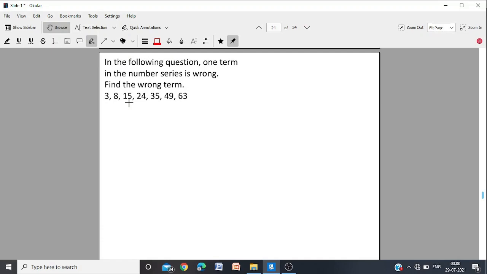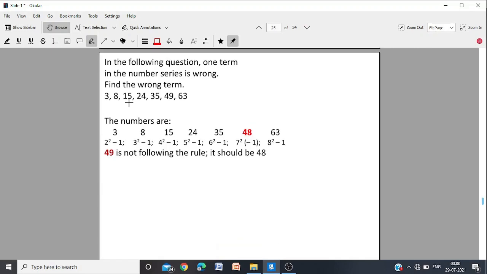In the following question, one term in the number series is wrong. Find the wrong term. Before finding the wrong term, you have to look for the rule by which it is formed, and the rule you can very easily find out. It is 3, 2 square minus 1; 8, 3 square 9 minus 1; 15 is 4 square or 16 minus 1; 24, 5 square 25 minus 1; 35, 6 square 36 minus 1. So this ought to be 7 square minus 1. That means it should be 48, whereas you are given 49.